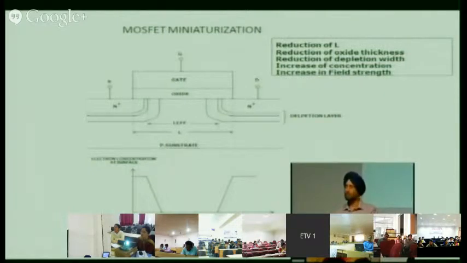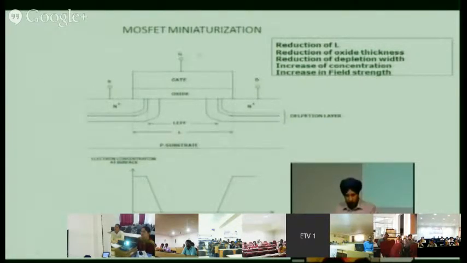Whenever there is a punch through, this means there is a direct path for the carriers, maybe holes or electrons, to flow, and huge current will flow. Transistor action will not occur. That is why we have to increase this n plus.